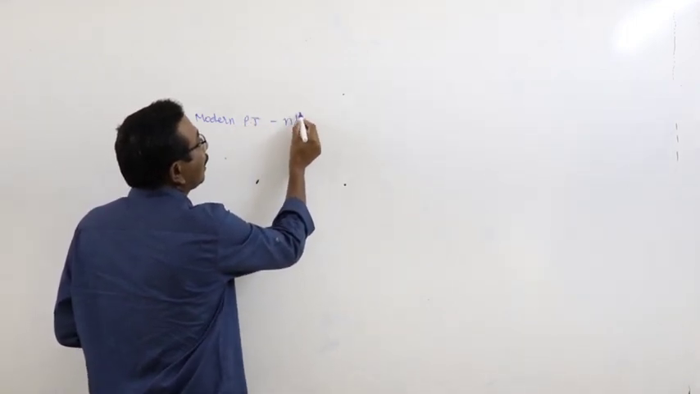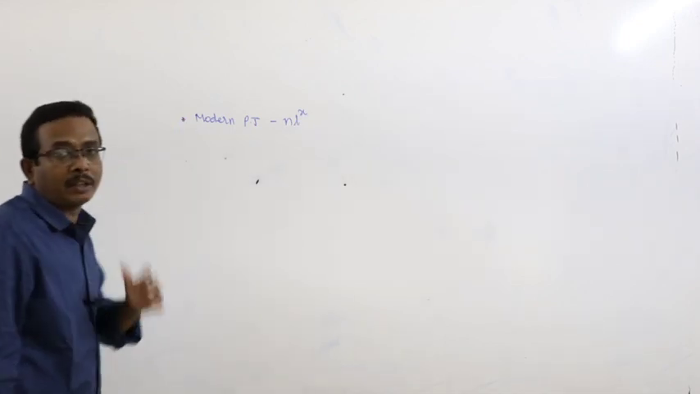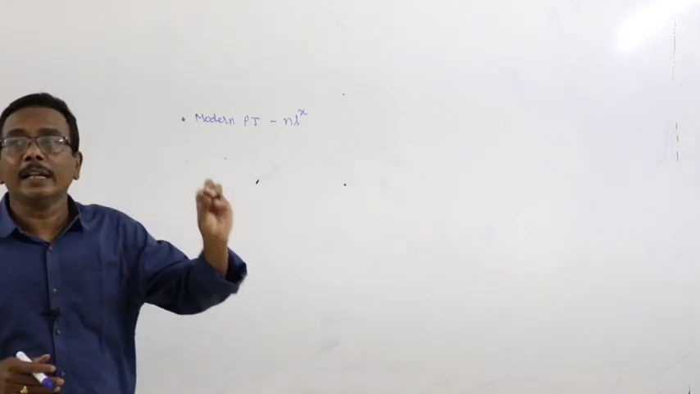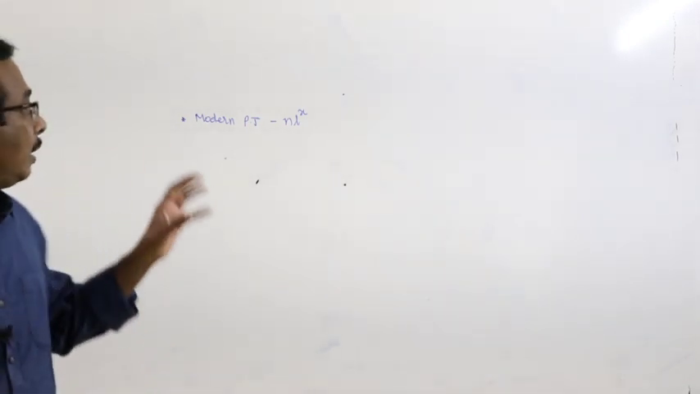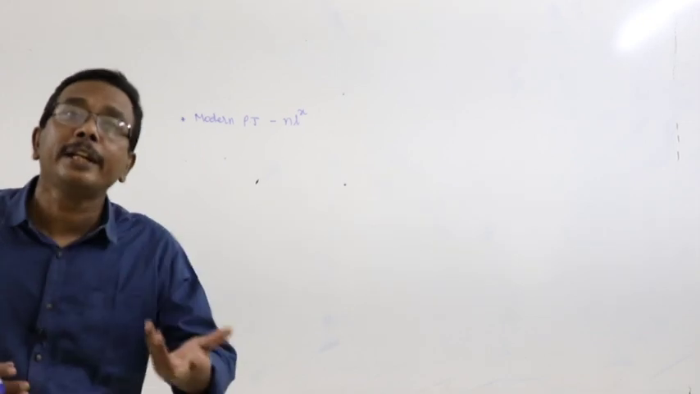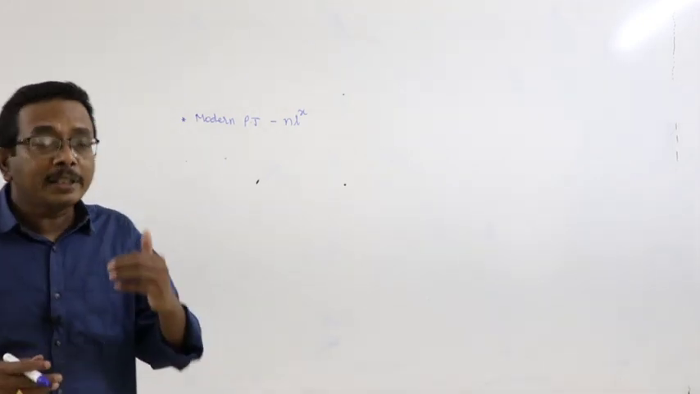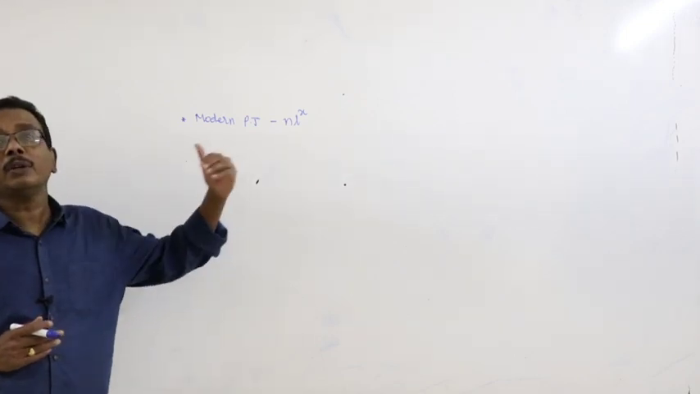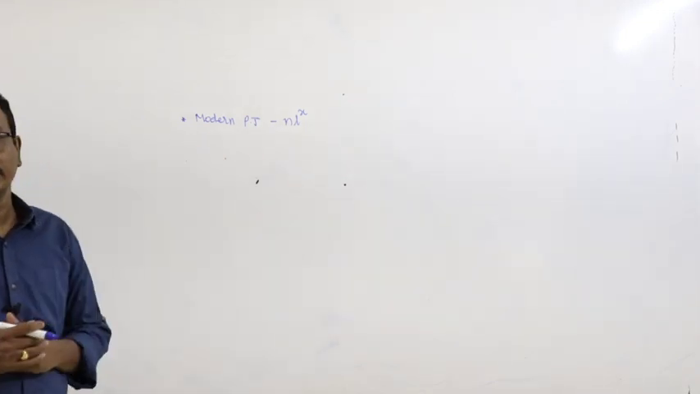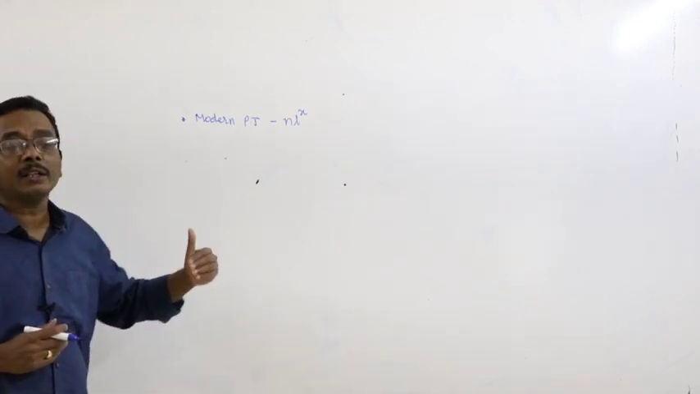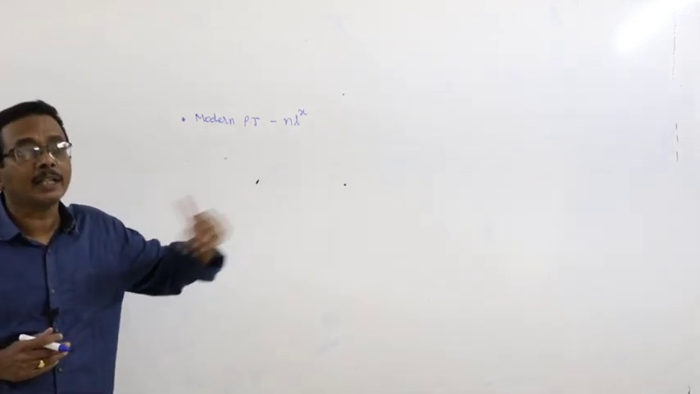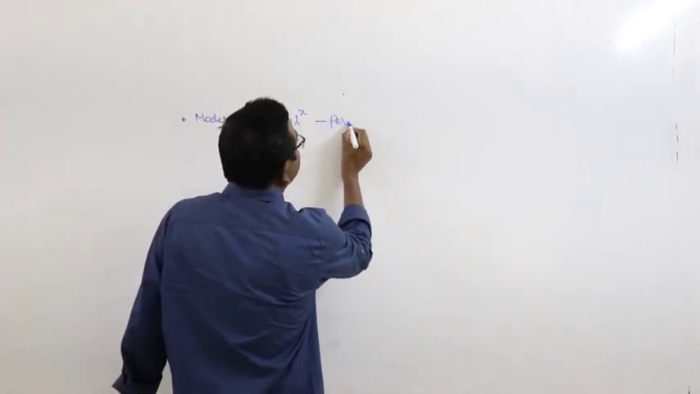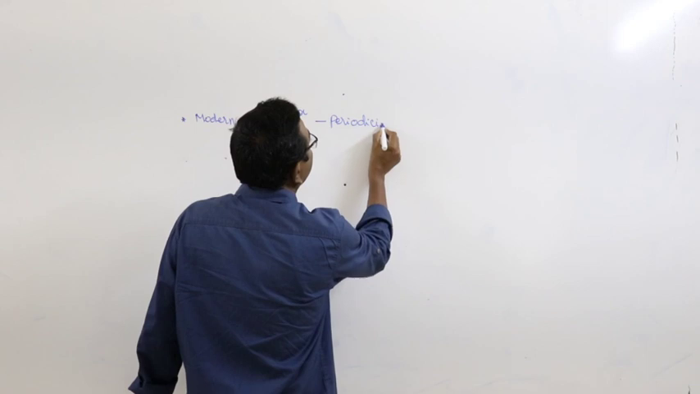is constructed on the basis of electronic configurations, and at the same time there is an important observation in the modern periodic table. What is that? Periodicity. The properties of the elements are repeated at certain regular intervals. Here the reason for the periodicity is the outermost electronic configuration.